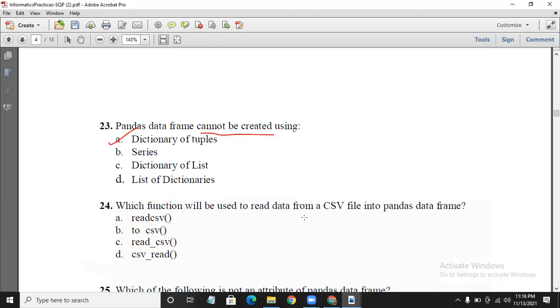Which function will be used to read data from a CSV file? We want to read the data, and the function.